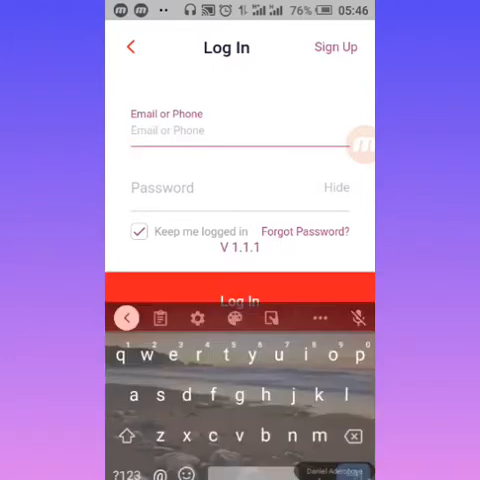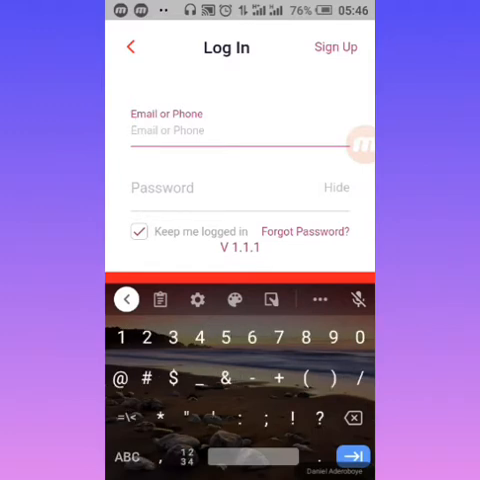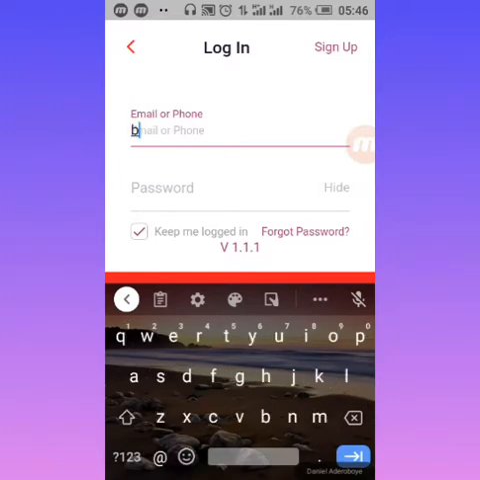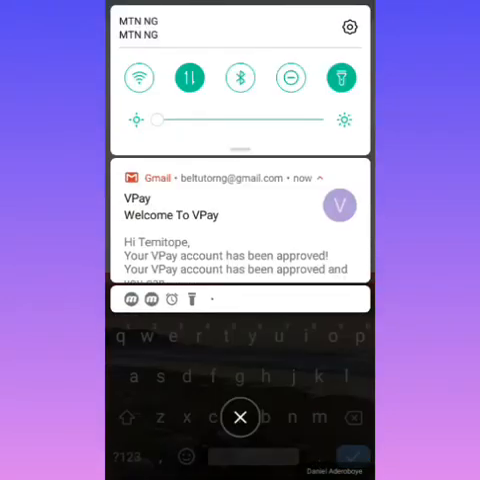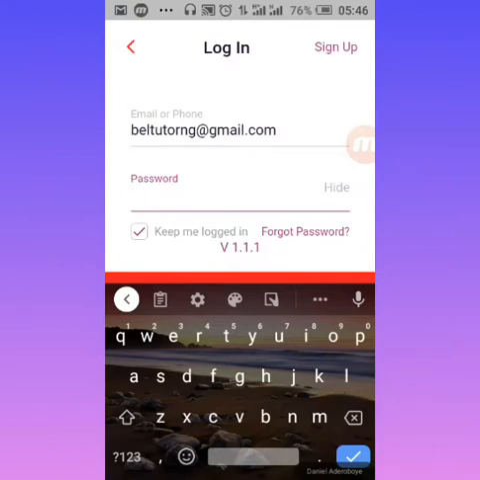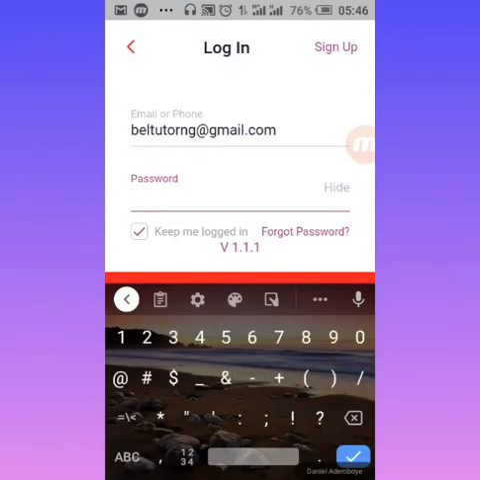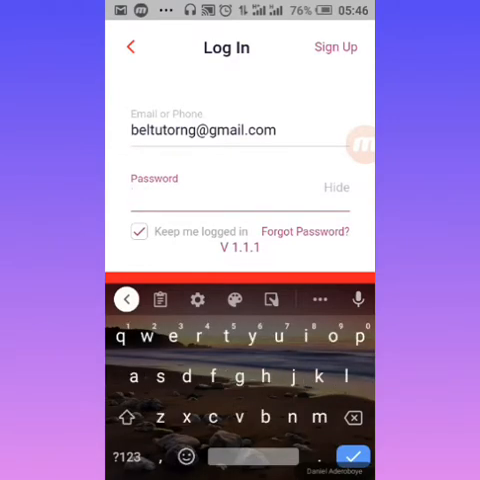So let me log in again with what I actually used here. You can log in with either your password, your email, or your phone number. So I've got that. Please send me a confirmation mail. So I'm going to put in the password we put. Oh, what is that password that we put? Can you remind me? Okay, I think I remember.